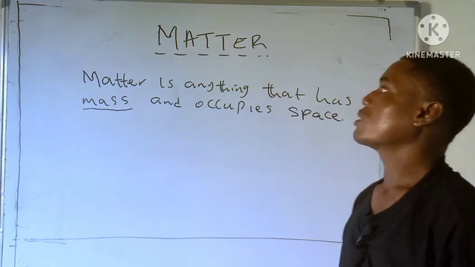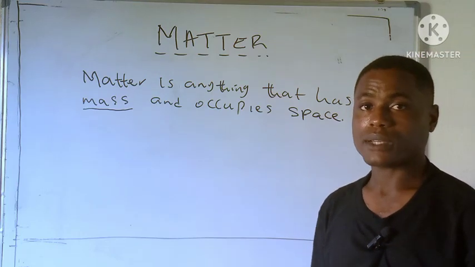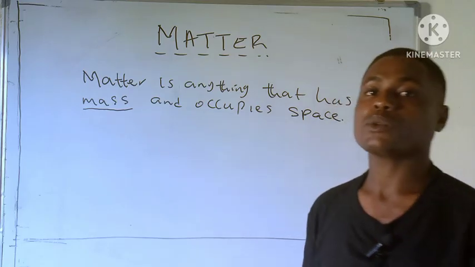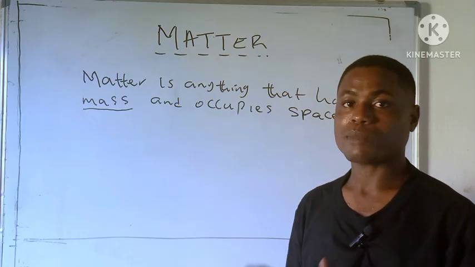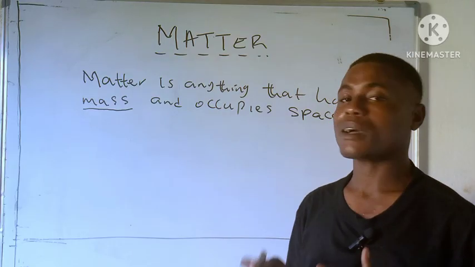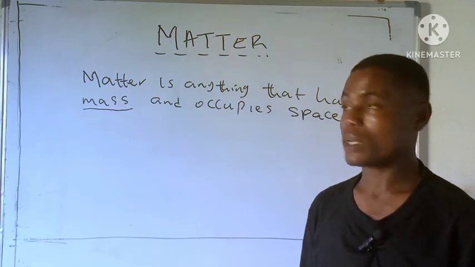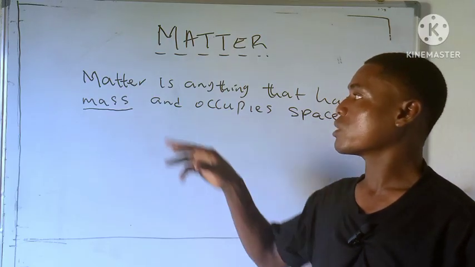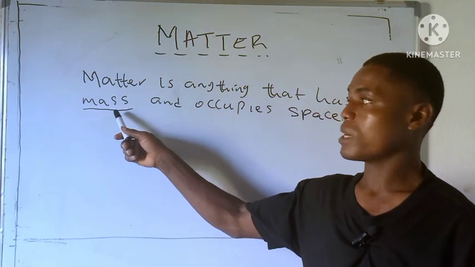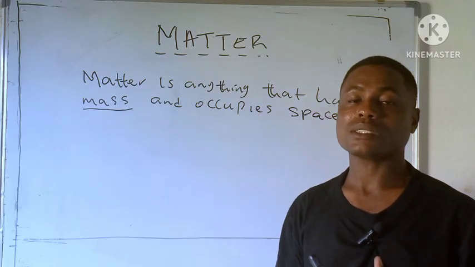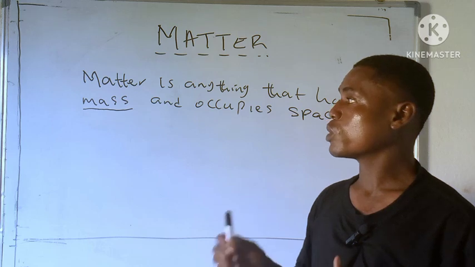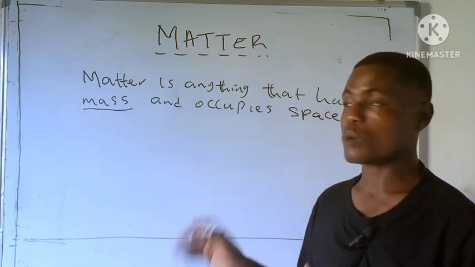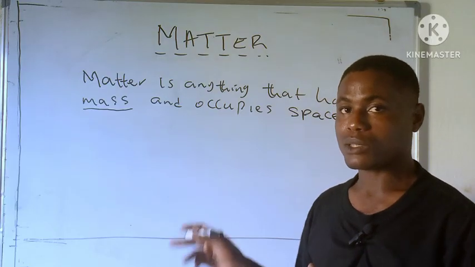So if you look at the board, this is a popular topic in chemistry, right? Matter. Right from our secondary school days, we have been given this definition of matter. Matter is anything that has mass and can occupy a space, right? But most of us are given this definition, but we don't really know the meaning of this word mass. Most of us are just defining matter, but we don't normally take note of this. So in this video, I want to throw more light on this topic and also explain the meaning of mass.